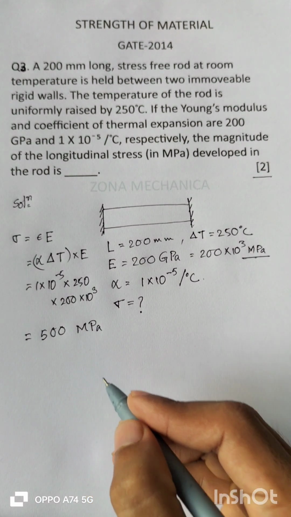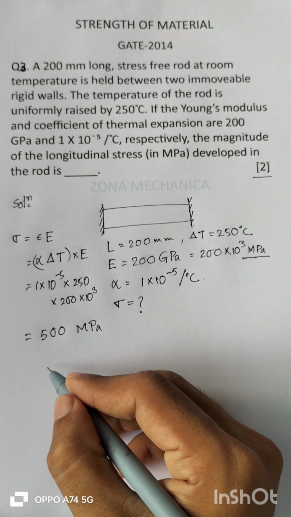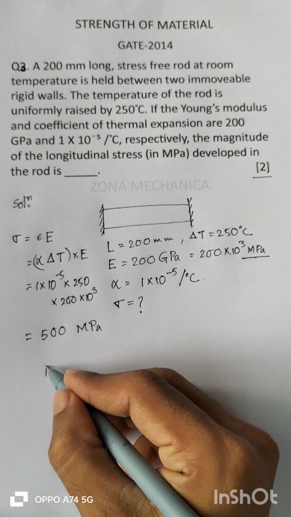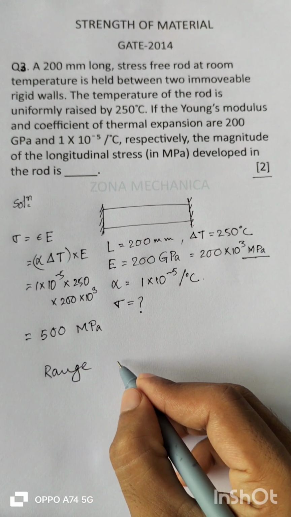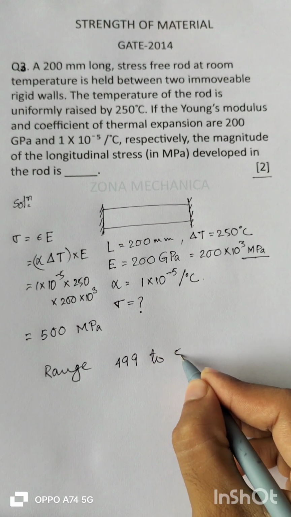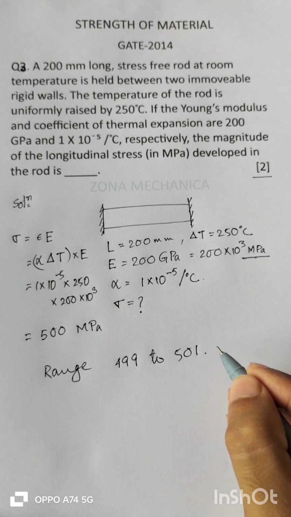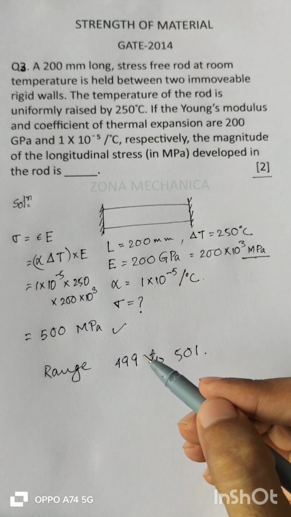Since this is a numerical answer type of question, the answer is given in a range. So the range of answer for this question is 499 to 501. Okay, so clearly our answer is within the range, so this is a correct answer.